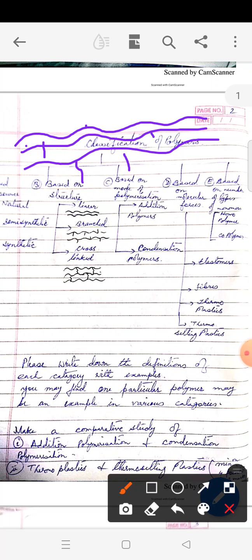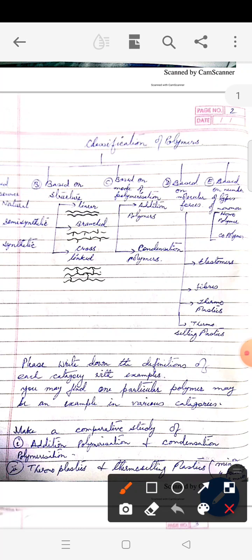And those polymers where two layers are linked together, joined, are called cross-linked polymers. The difference is that in a branched polymer the branches are just small parts, but cross-linked means two layers are linked together. You can see the diagram here. Look for examples in the textbook.